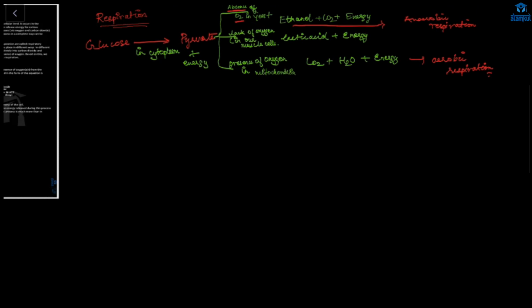Now we'll start with the respiration. So what is food? We have learned in nutrition that intake of food is called nutrition. So we have taken food. Now food is the fuel for energy production inside. This food is used to get energy for various life processes and also as material for growth and repair of the body. Now, what is respiration? The process of releasing energy from food is called respiration.